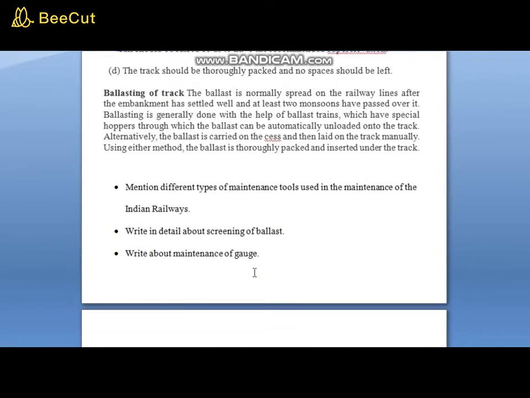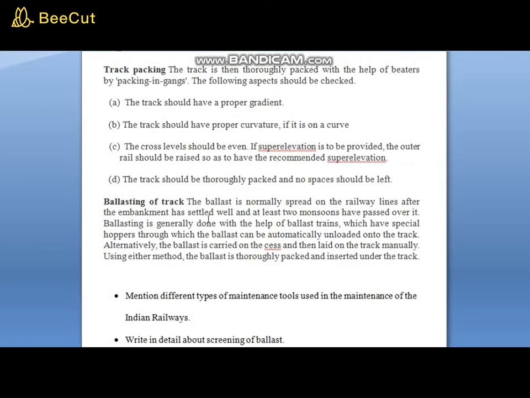Then last is about ballasting of track. The ballast is normally spread on the railway lines after the embankment has settled well and at least 2 monsoons have passed over it. Ballasting is generally done with the help of a ballast train which has special hoppers through which the ballast can be automatically unloaded onto the track. Alternatively, the ballast is carried on the cess and then laid on the track manually. Using either method, the ballast is thoroughly packed and inserted under the track.